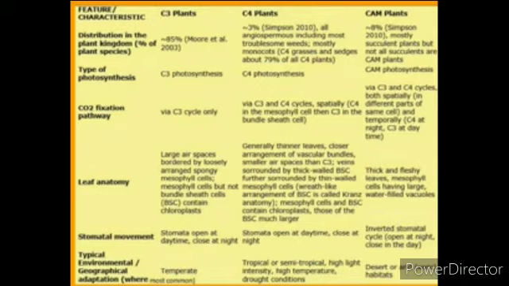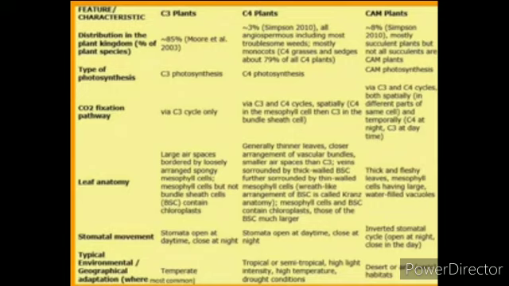Now the C4 plants: about 3% of all angiosperms, including most monocot plants, C4 grasses and sedges, about 79% of the C4 plants. Last class we saw that sugarcane and maize are present in tropical regions.